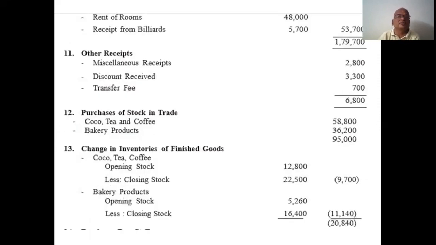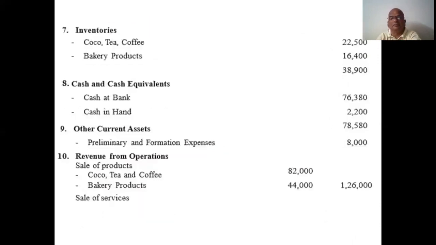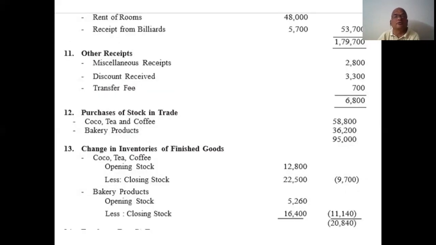Rent of rooms, receipts from billiards. All these four items. What are the first two? Sale of products, sale of services. All these are products of this company, and the remaining, rent of rooms and receipts from billiards, are other income. What I mentioned earlier, be careful. It is a lengthy problem.